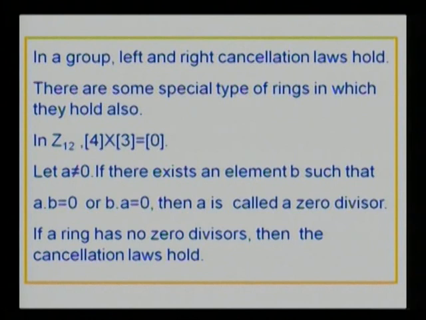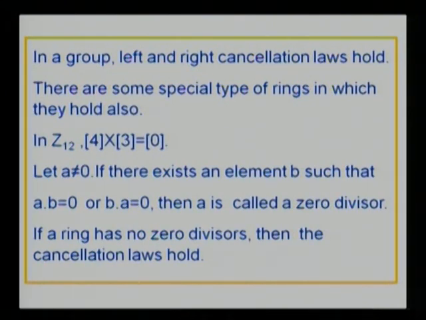You know an important property of groups, that in a group left and right cancellation laws hold good. There are some special types of rings in which they hold also. These types of rings are known as integral domains. In the ring Z12, neither class 4 is 0 nor class 3 is 0, but their product is 0. Such elements are known as zero divisors.